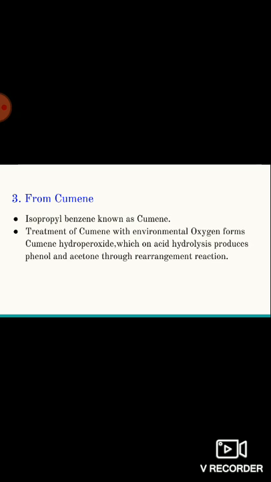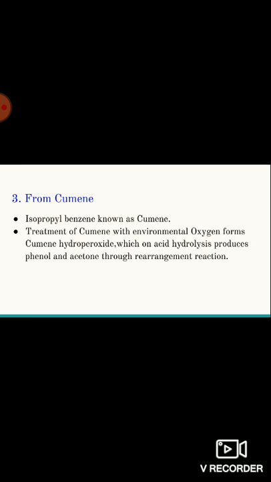This cumene undergoes reaction with atmospheric oxygen to form cumene hydroperoxide. This cumene hydroperoxide undergoes hydrolysis to form the corresponding phenol and acetone through some rearrangement reaction.